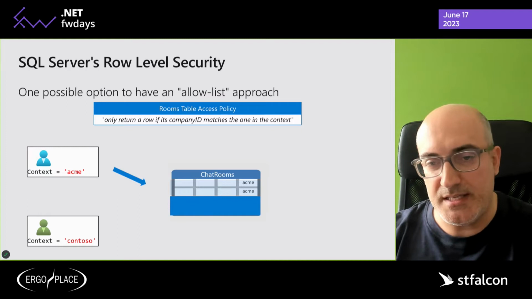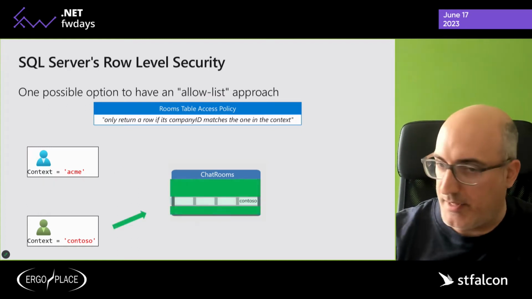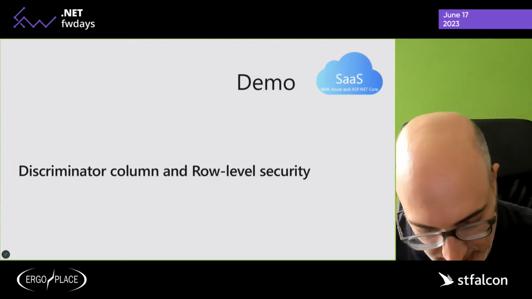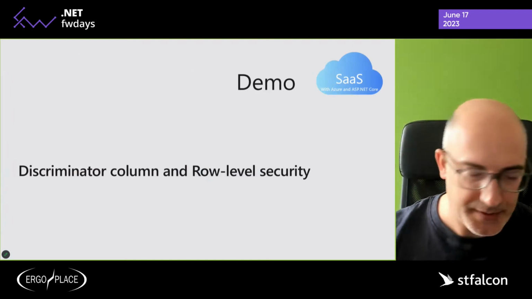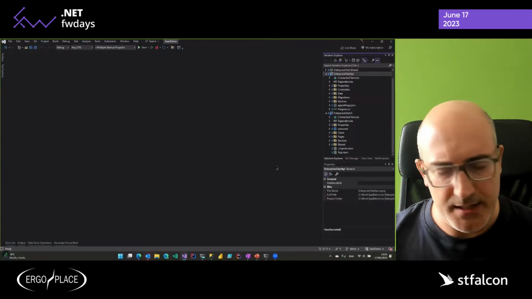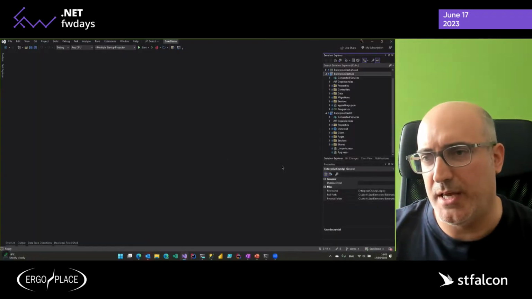The blue user will see this. The green user will see something like that, okay? So let's have a look at how this works in Visual Studio and SQL Server. Right, so let me jump to Visual Studio, and let's first get acquainted with the application for a second.